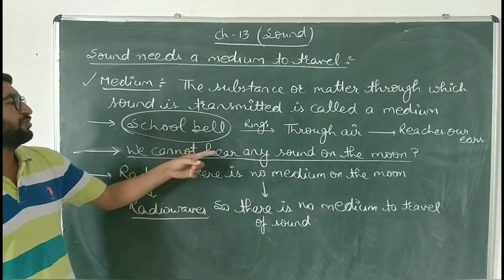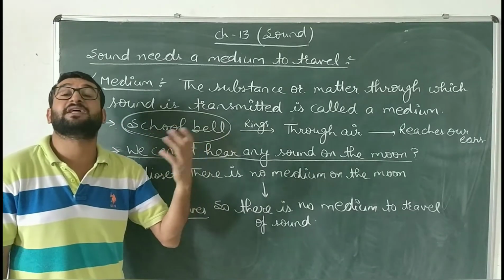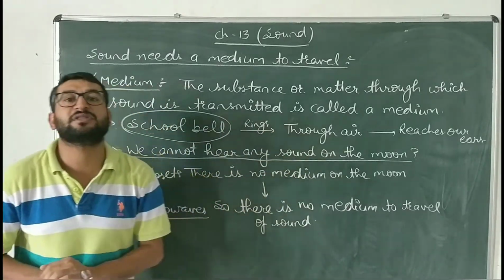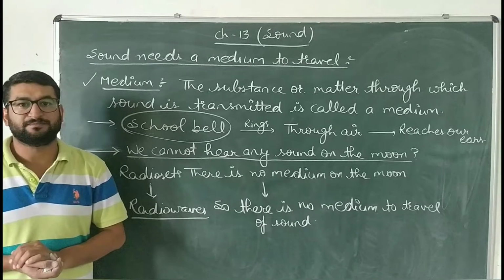So the astronauts require special waves to hear their sounds, and those waves are referred to as radio waves. And why can they not hear sounds on the moon? Because there is no medium present on the moon.